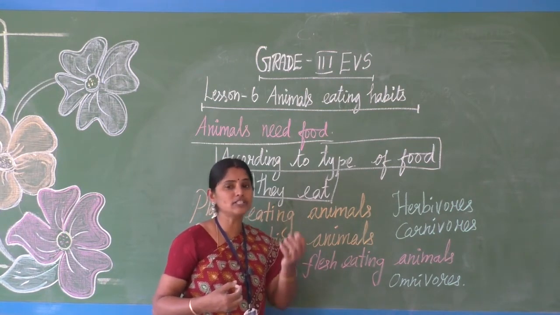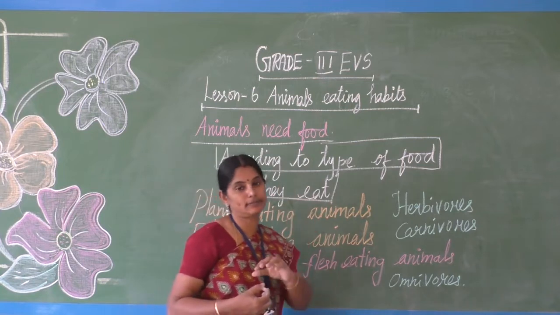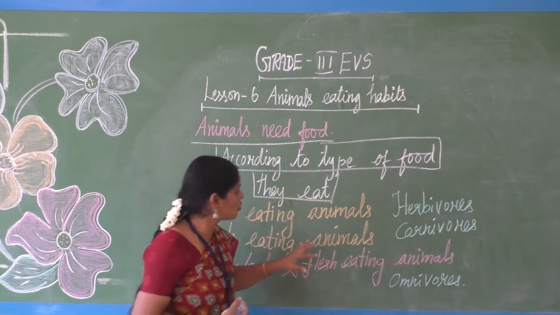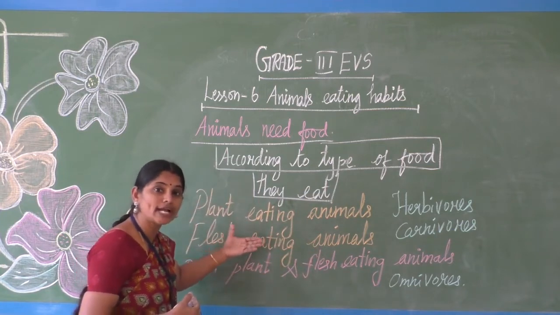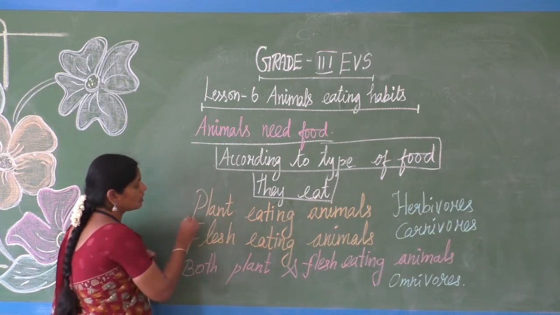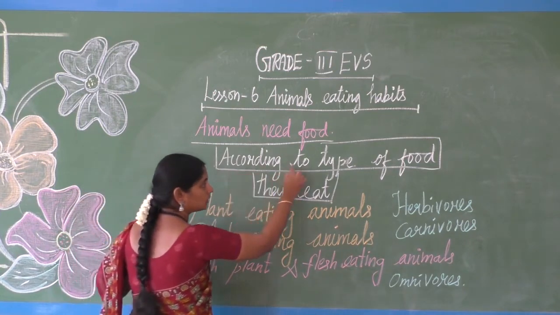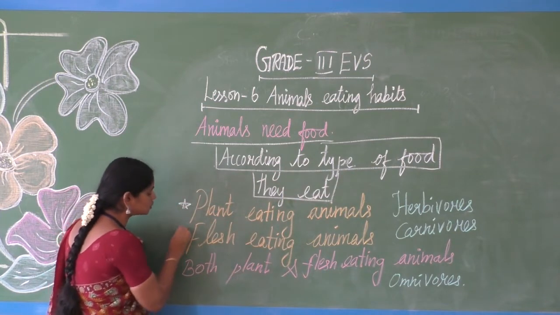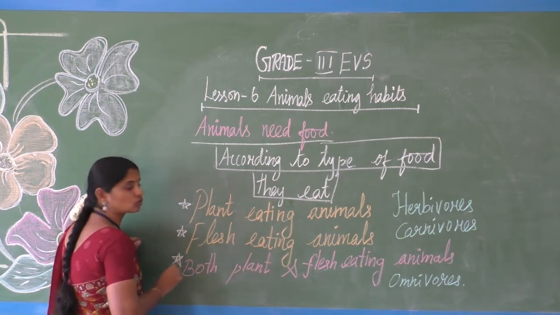So the animals which take both food items are some other group. According to the type of food they eat, we can divide animals into three main groups.